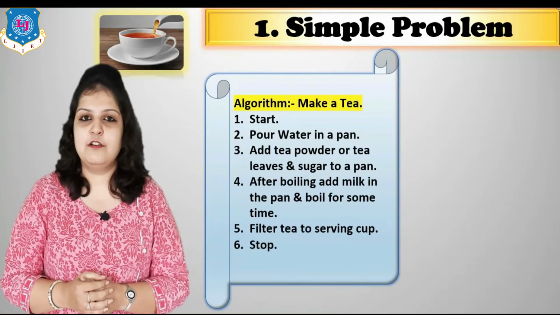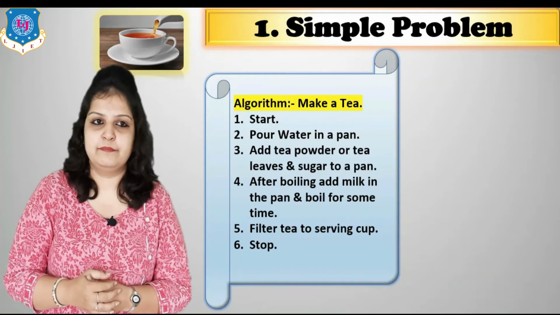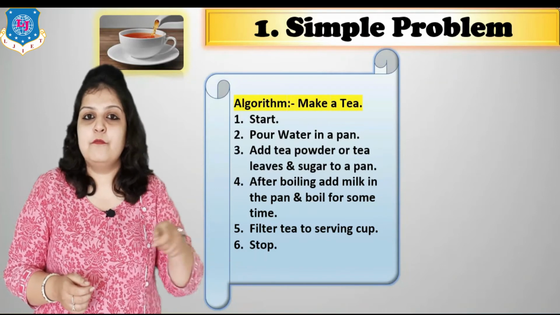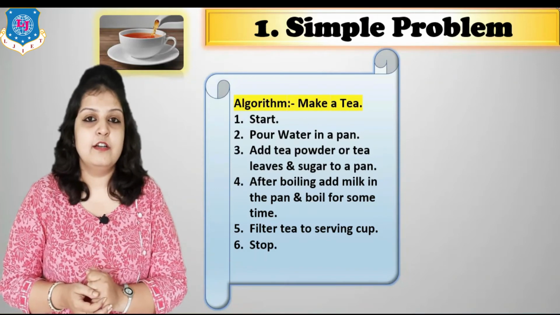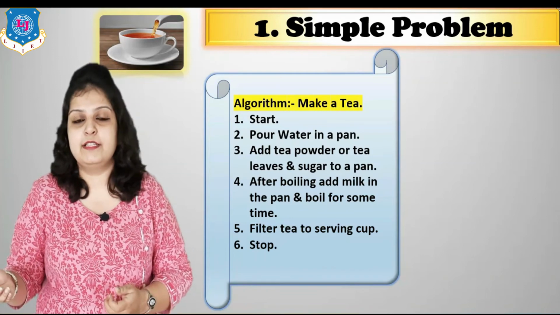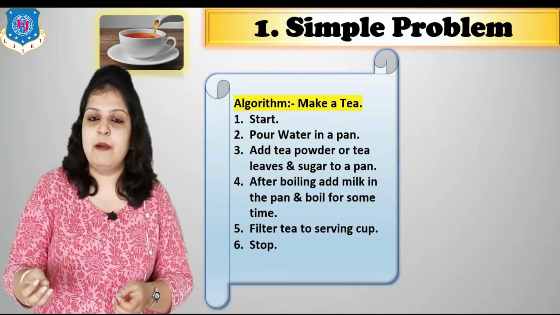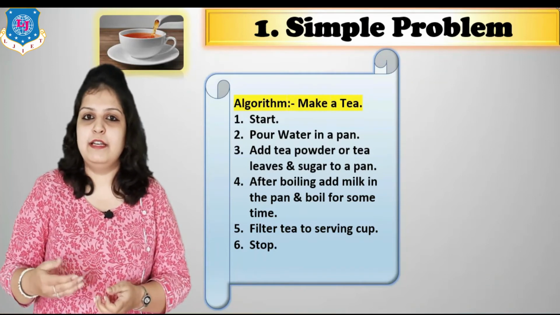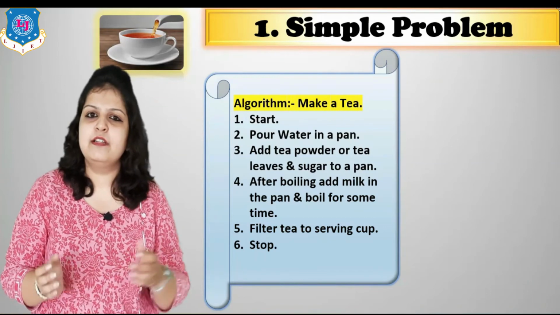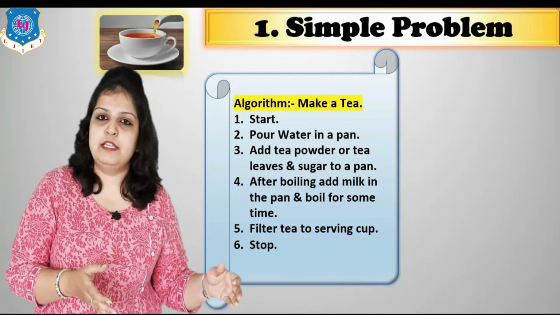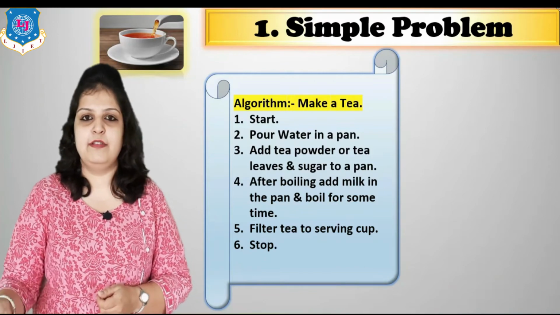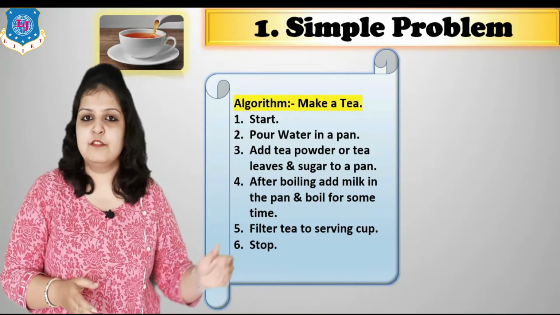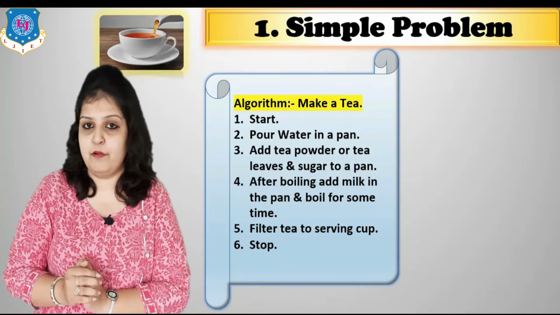First of all, if you want to make tea, what do we have to do? First we have to pour water in a pan, right? Then, what will be the input, meaning ingredients? We have to add tea powder and sugar in the water. Then boil the water, and finally we add the milk. And after the boiling process, we have to filter the tea and serve it in a cup. This is the simple process, or simple recipe. So this type of problem is called a simple problem.